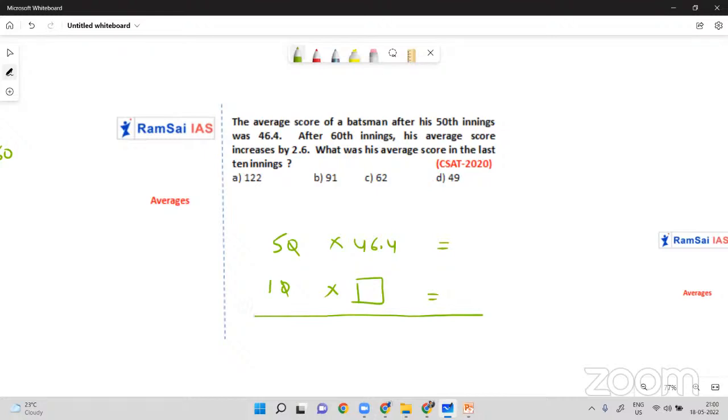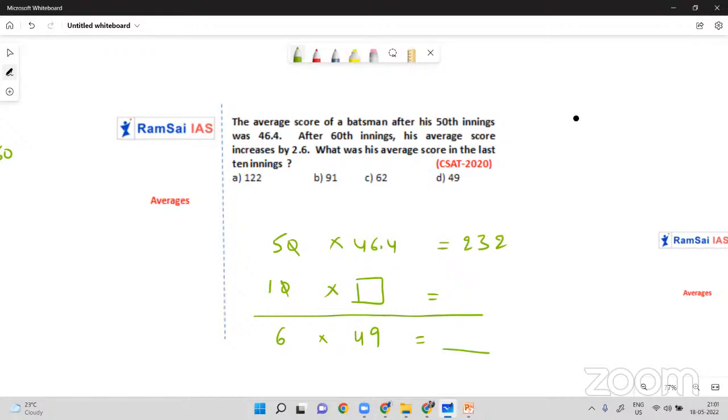But after the 60th innings, the average is increased by 2.6. So now the average is 49. This is equal to dash. So very simple, 46.4 into 5 we need to find out. We need to calculate the overall 50 into 46.4. So 46.4 into 5 gives you how much? 5 fours are 20, so it will be 232.